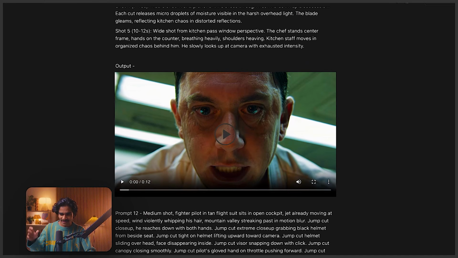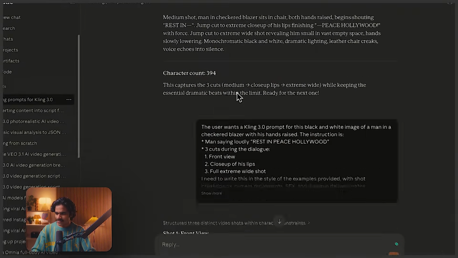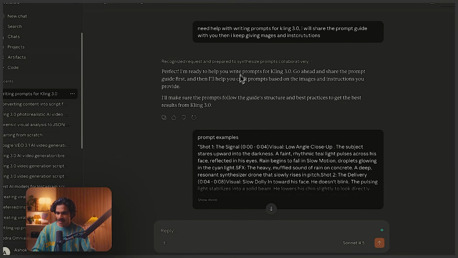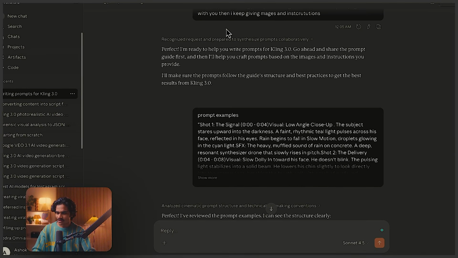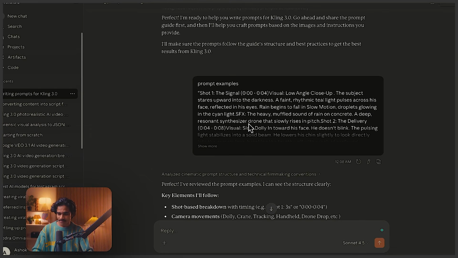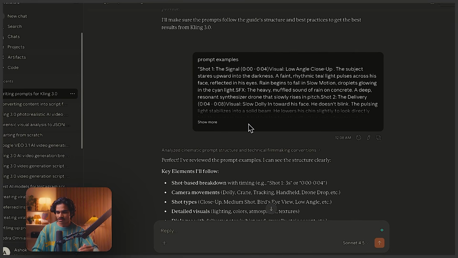Now I'll show you how I wrote all these prompts using Claude. Basically I've created a small Claude chat, and I mentioned that I need help with writing prompts for Kling 3.0, and I've shared some examples from the community and all over the place. I've given all the instructions, the prompt template and everything. And obviously you can use it from the Kling official website as well, but I felt using it directly from the official website I get less control for a lot of reasons. If I use an aggregator I can generate the images and everything in the same place. So I prefer using it inside something like Higgsfield.